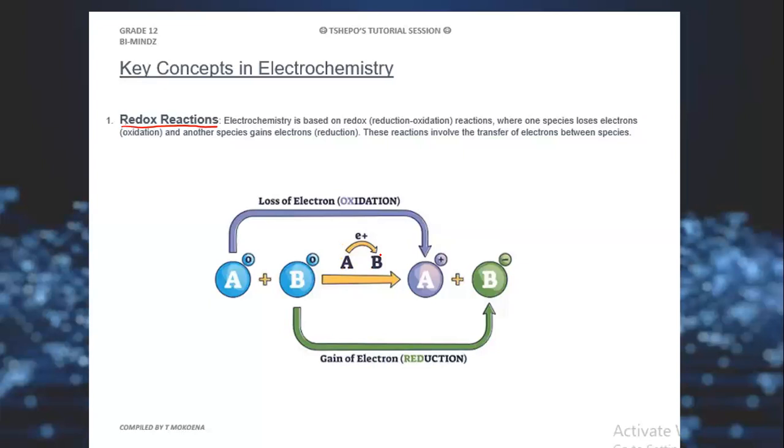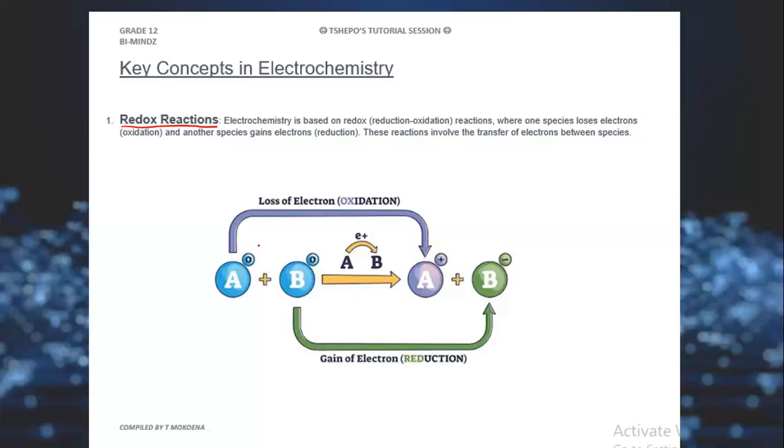But now this is what we want to understand. If this reaction takes place, what is going to happen with species A? Meaning when A loses the electron to B, A will be oxidized, meaning A will undergo oxidation. How so? From 0 to a positive number, we are talking about an increase in oxidation number.